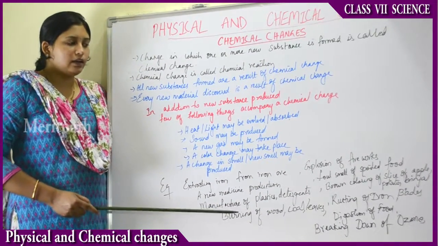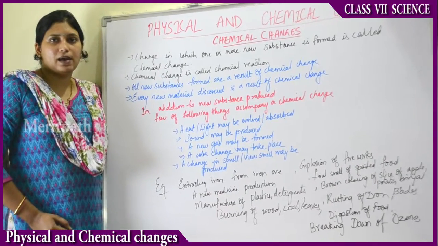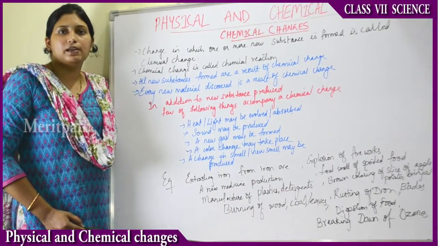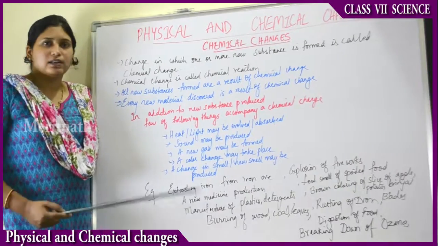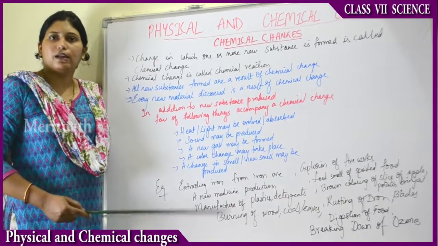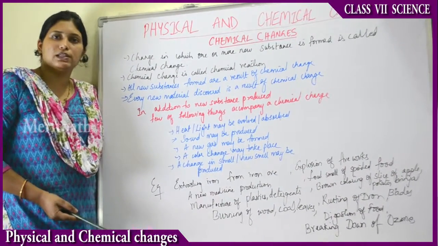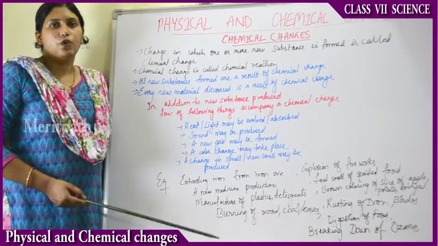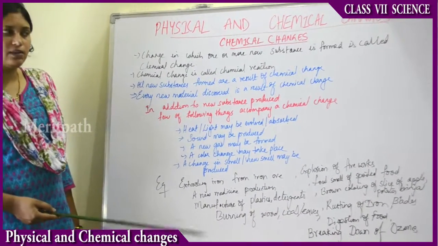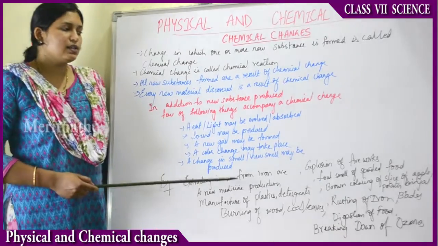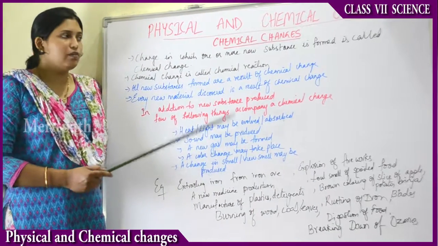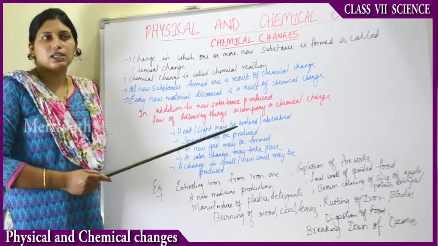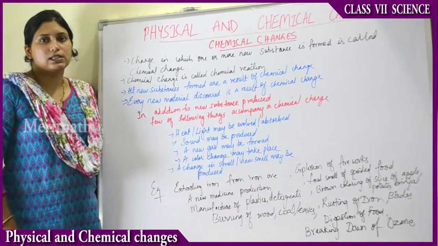Then we can say photosynthetic activity done by the plants. Is that also a chemical change? Yes, definitely we can say. The sunlight, the water, soil, everything converts and forms into a carbohydrate or a starch needed by the plant for growth, reproduction, metabolic activities, everything. So all these are chemical changes. Now in detail we will learn about some experiments involving chemical changes.